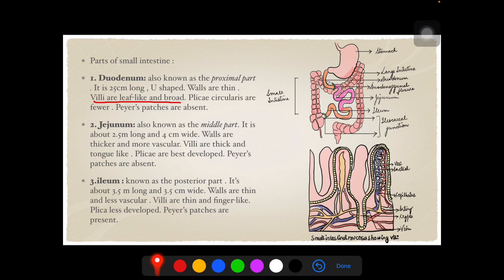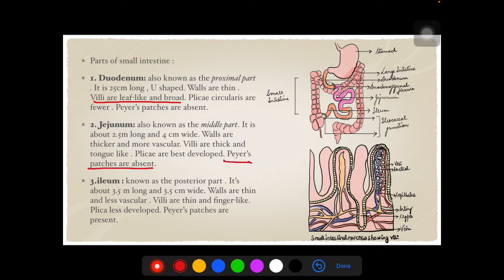Jejunum, also known as the middle part. This highly coiled middle part is referred to as the jejunum. It is about 2.5 meters long and 5 centimeters wide. The walls of this area are very thick and more vascular for better absorption. Villi are thick and tongue-like. Plica circularis are best developed, and Peyer's patches are absent in this area.